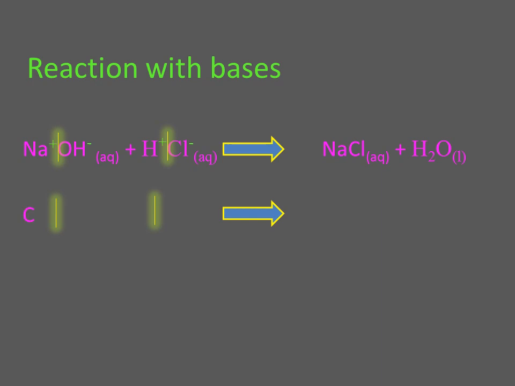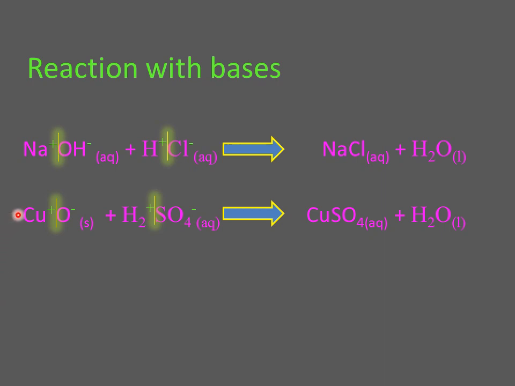In the next example, CuO, cupric oxide, will react with sulfuric acid. Both compounds will break apart into their ions and exchange their ions. Like in this equation, copper joins together with sulfate to form copper sulfate, and water will form, H2O.